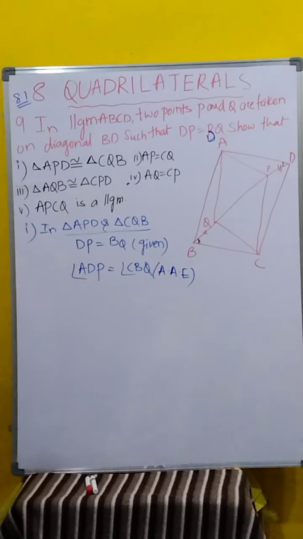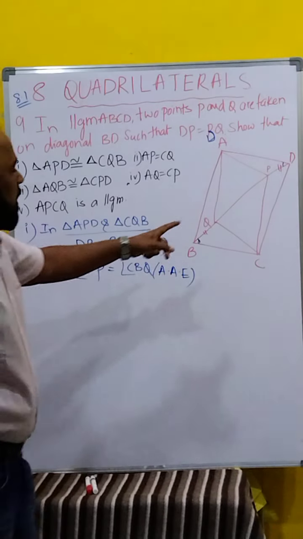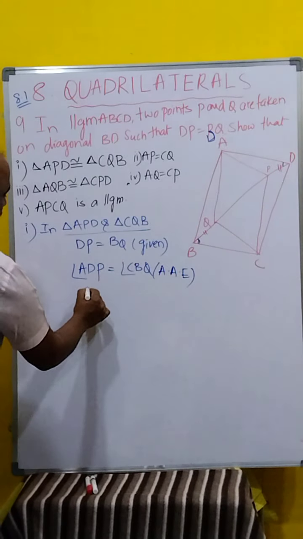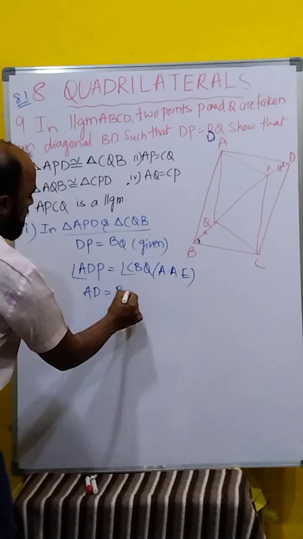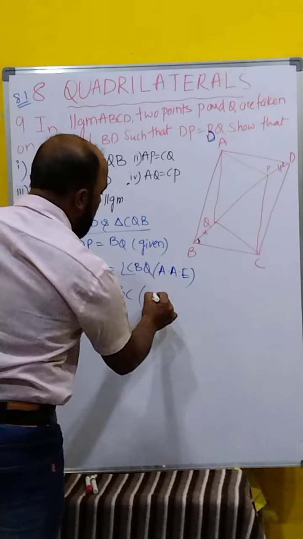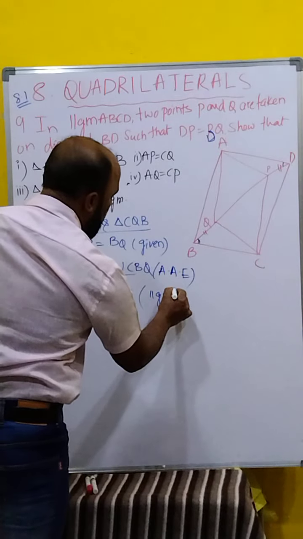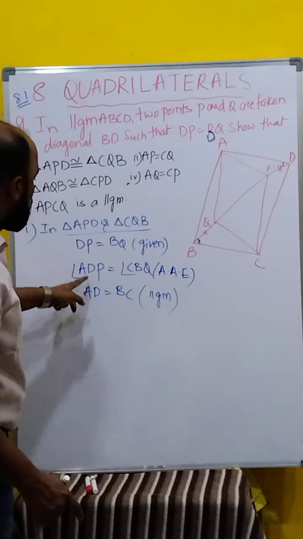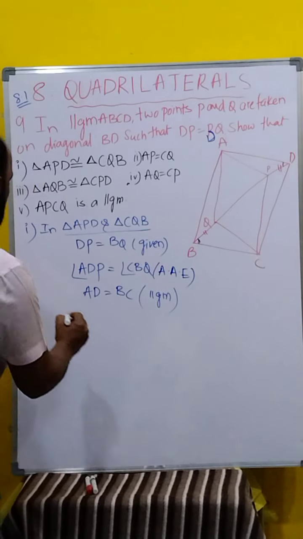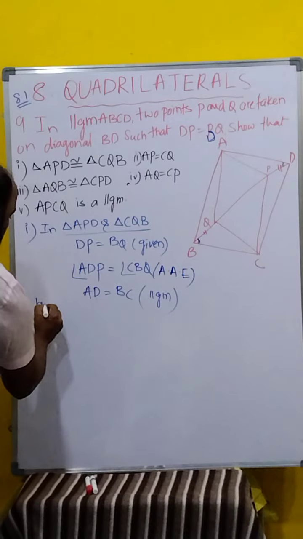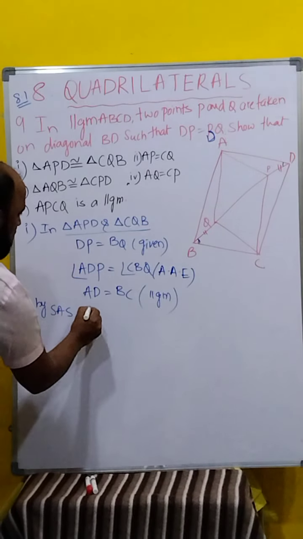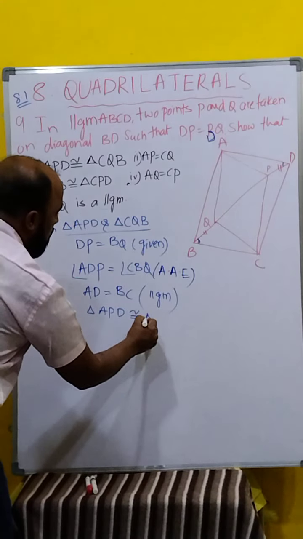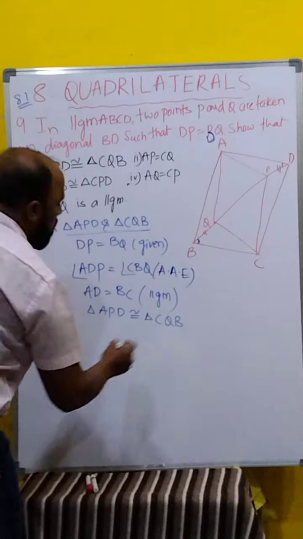And next one, last one. What is observed here? AD is equal to BC. This is also given, it is a parallelogram. In a parallelogram, opposite sides are equal. What is the working rule here? 1, 2, 3, that is SAS. By SAS, triangle APD is congruent to triangle CQB.